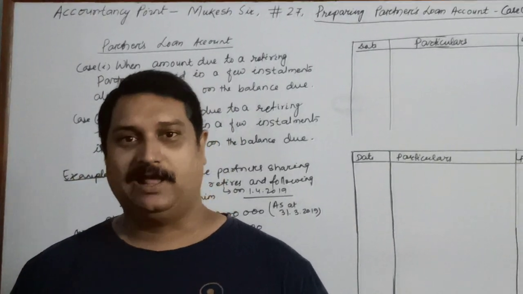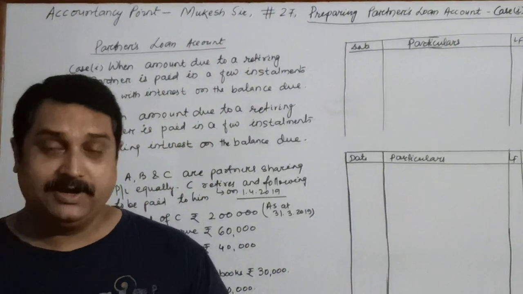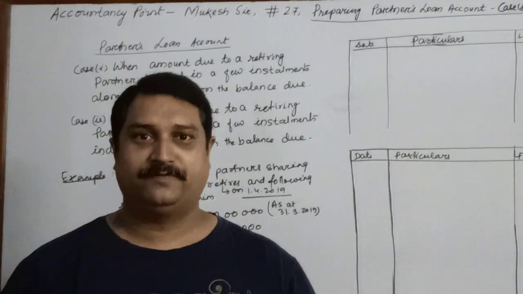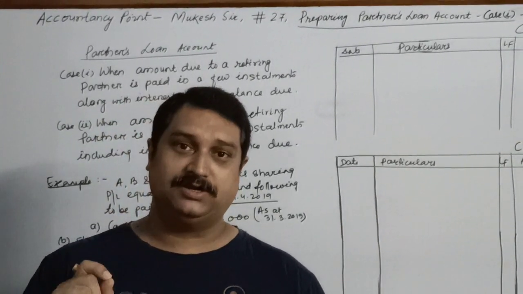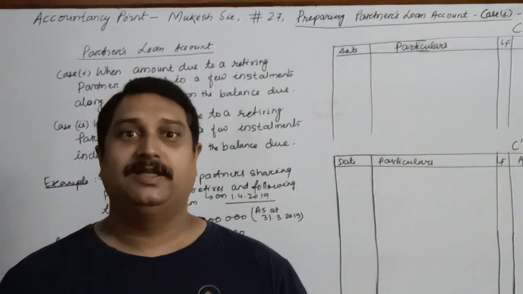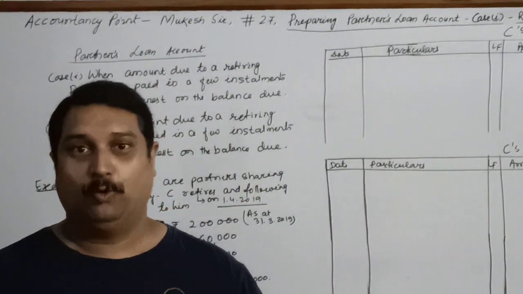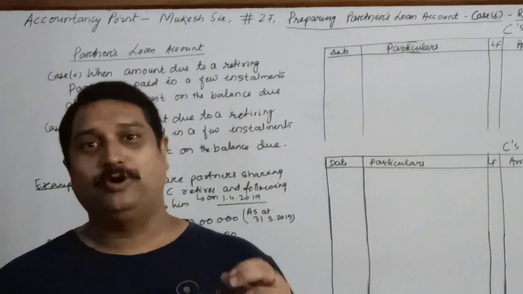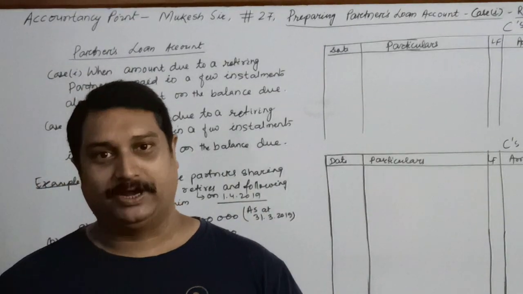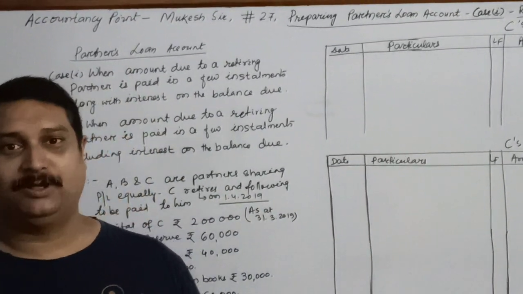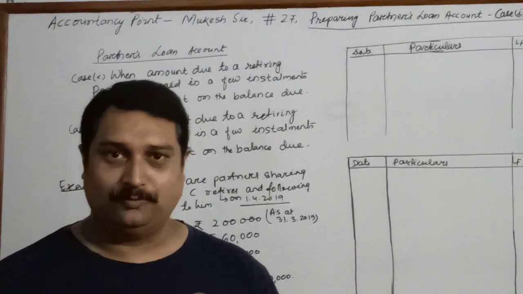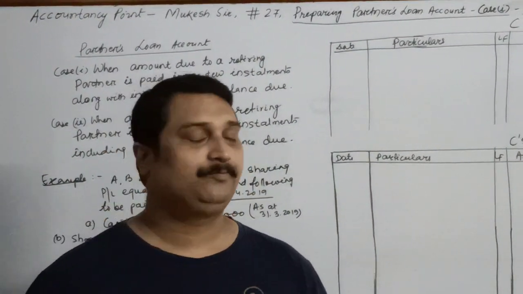Chapter is retirement of a partner. Children, today we are going to discuss a very important topic in the chapter of retirement, that is preparing the partner's loan account. The same loan account you will also need in the chapter of death. Over there, we don't call it partner's loan account, we call it partner's executor's loan account. Here in this chapter, we will see how to prepare a partner's loan account in case of retirement of a partner.